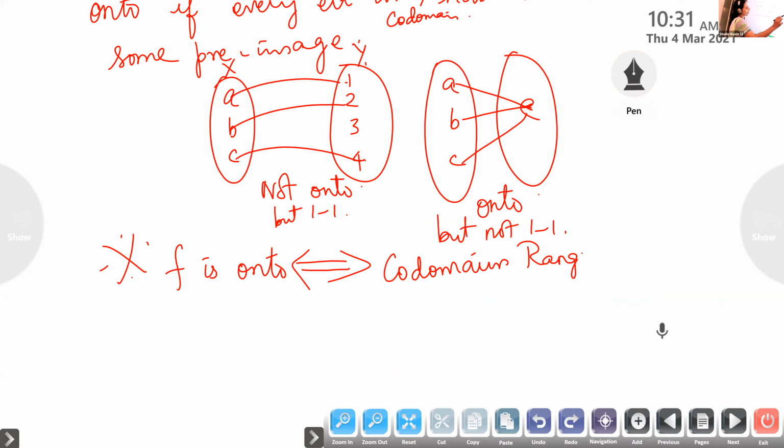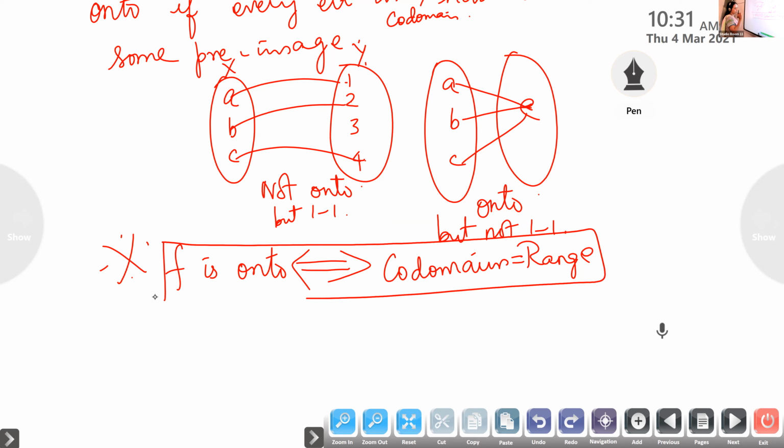If codomain and range are equal, then it is onto. Is it okay, children? Yes, ma'am.